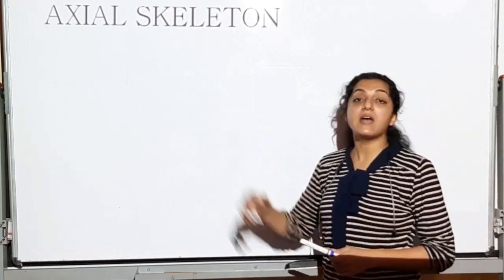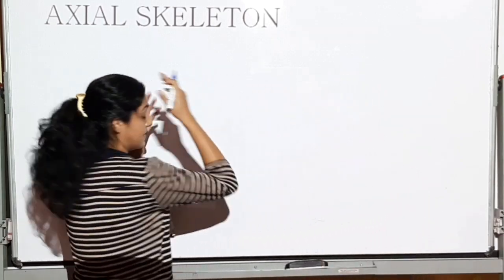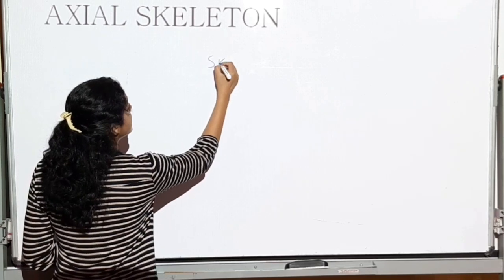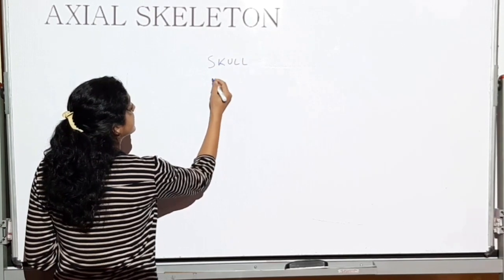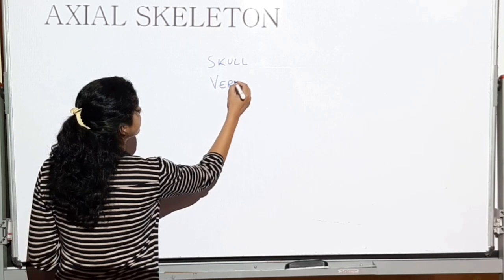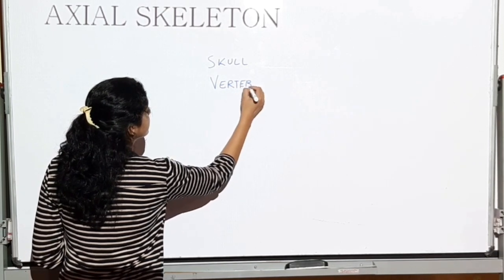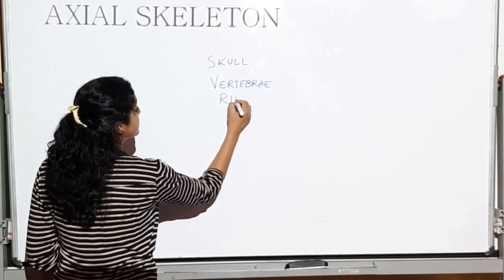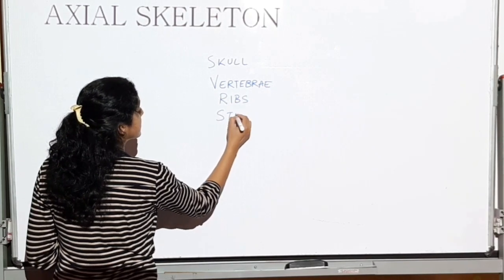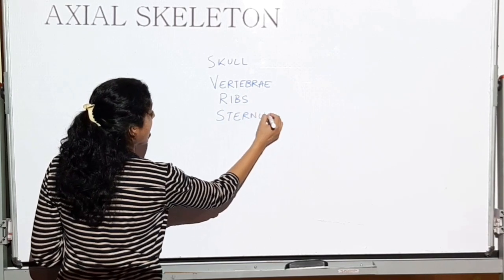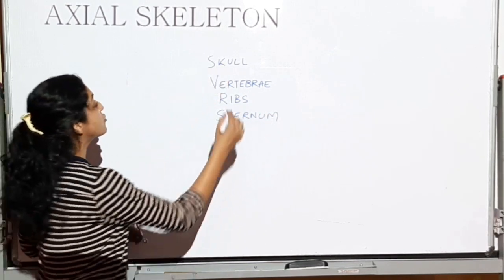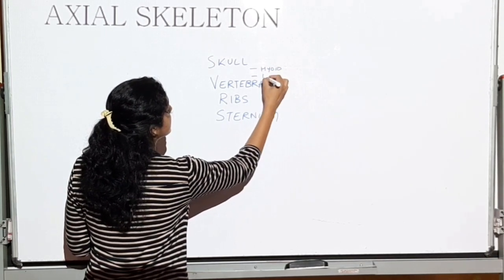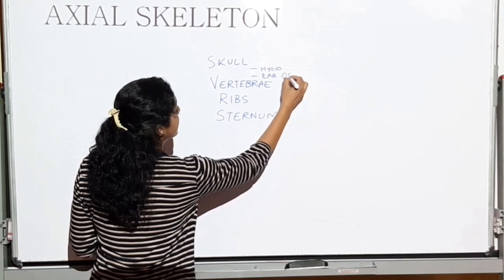So the axial skeleton, that is the midline, will be divided into skull bones, the vertebrae, the ribs, and the sternum. And along with the skull, you will also have hyoid bone and ear ossicles, that is the bones in the ears.